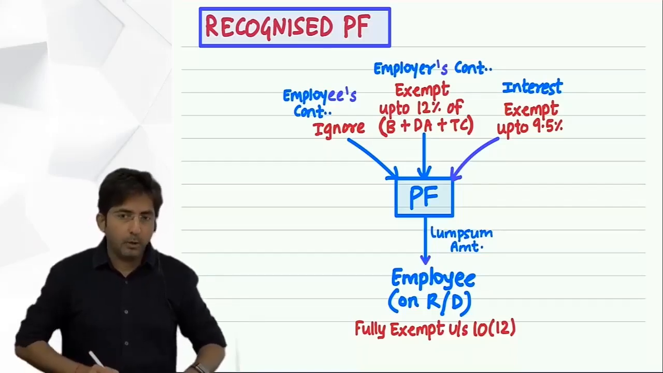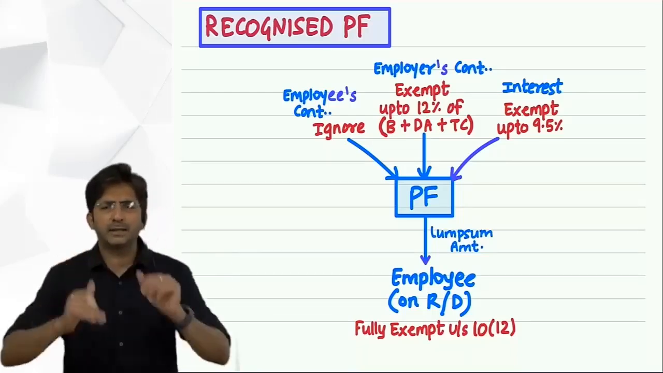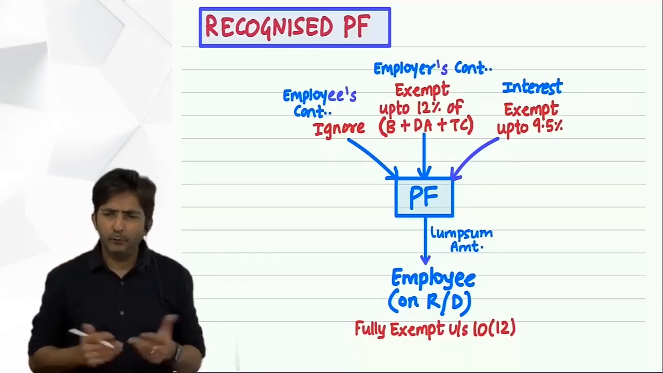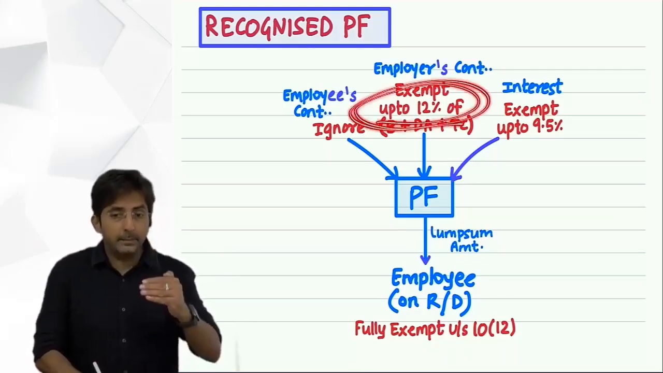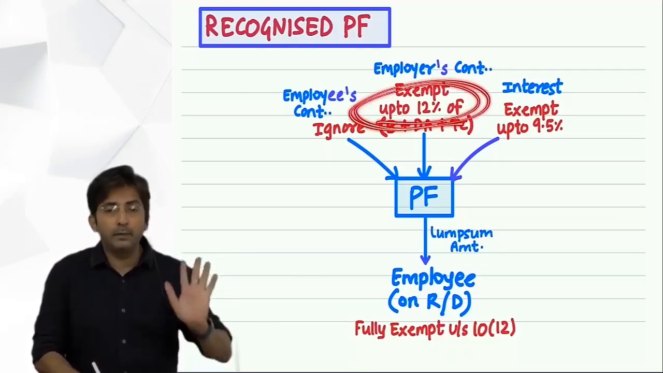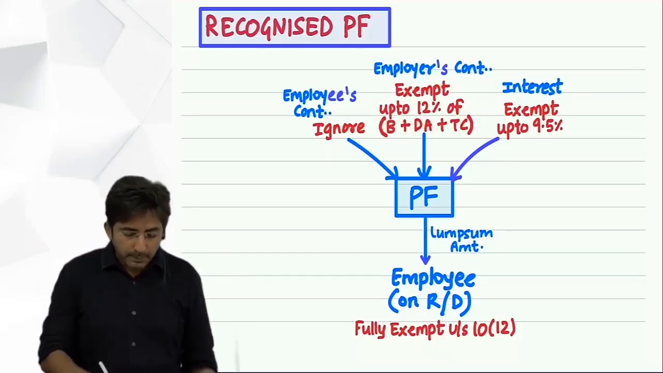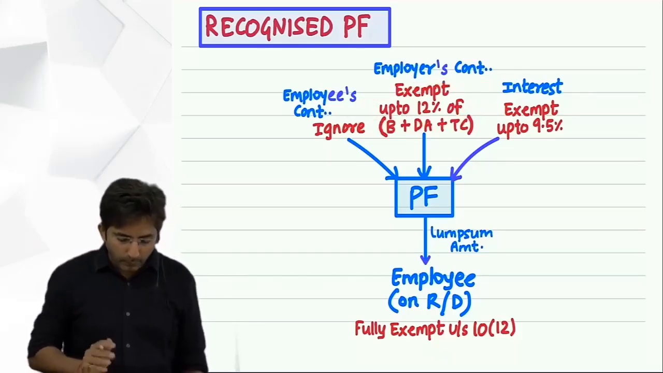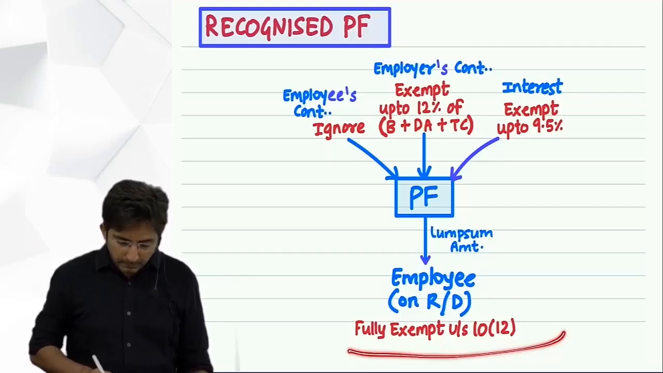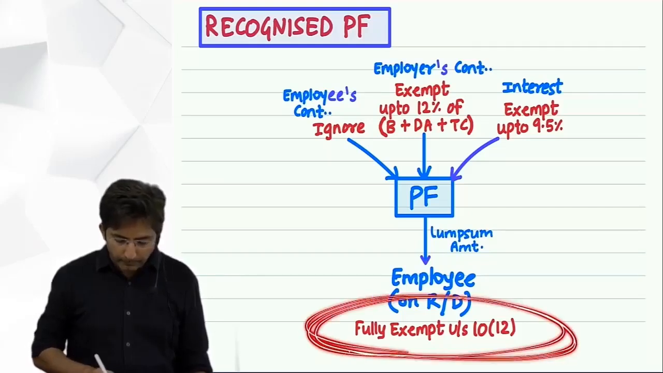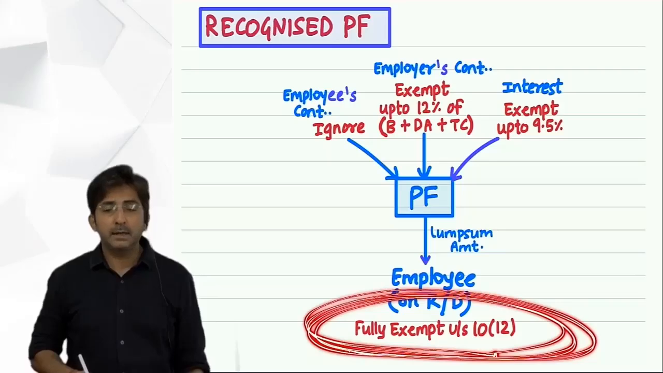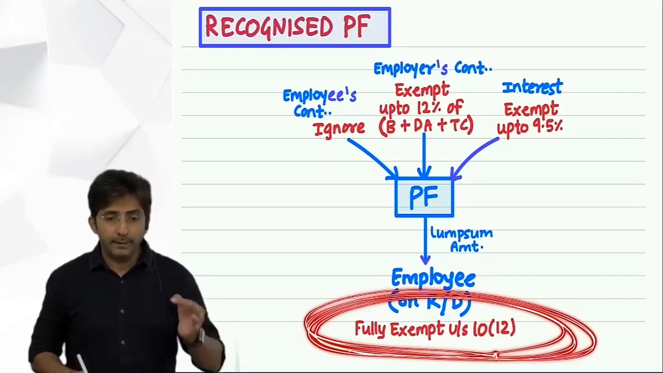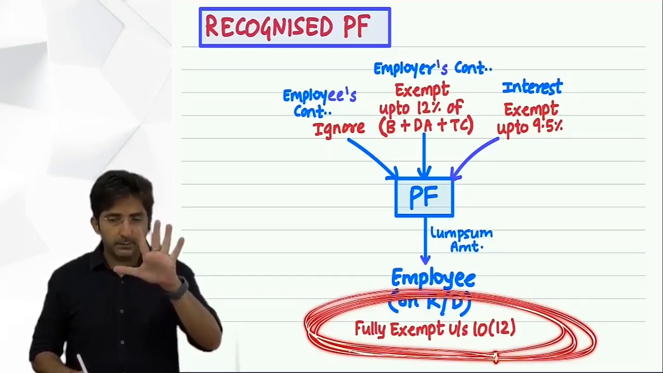Tell me, what if the employer contributes only 6% of your salary? Then it will be fully exempt. Up to 12% means that is the limit. Anything below that will be fully exempt. So this is RPF. Now one more point, look here. This lump sum amount when you receive from RPF, what did I say? It is fully exempt under section 10(12). But there is a condition. The employee should have rendered a minimum of 5 years of service.